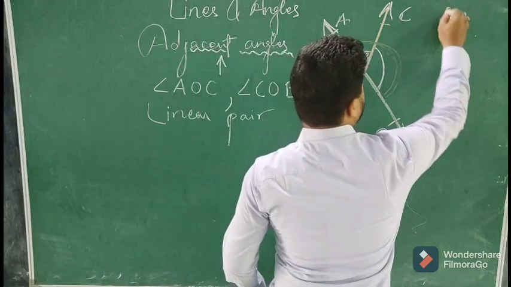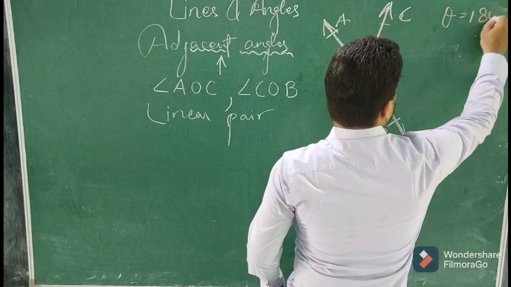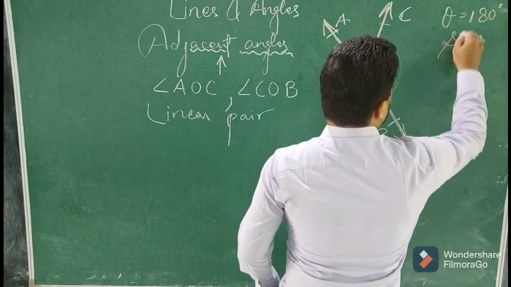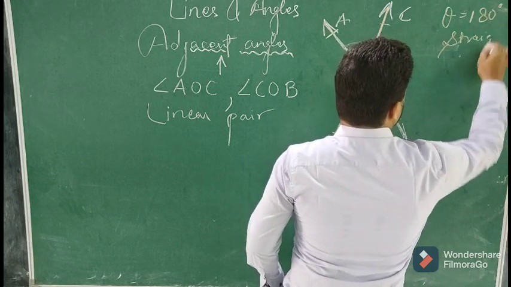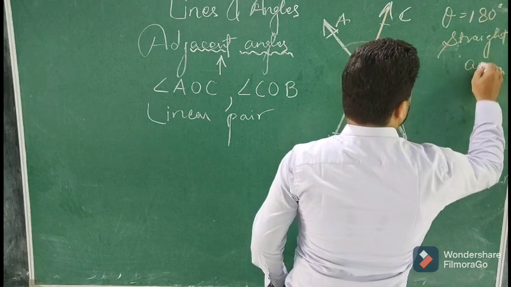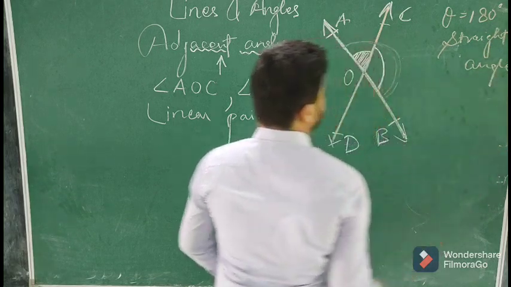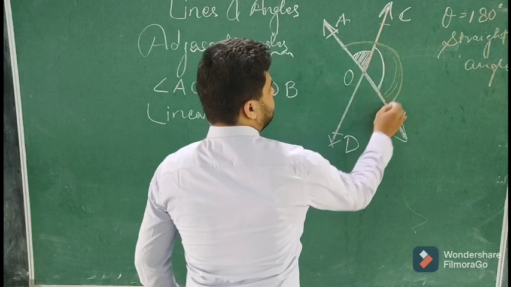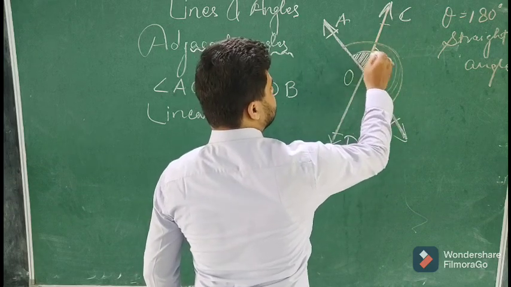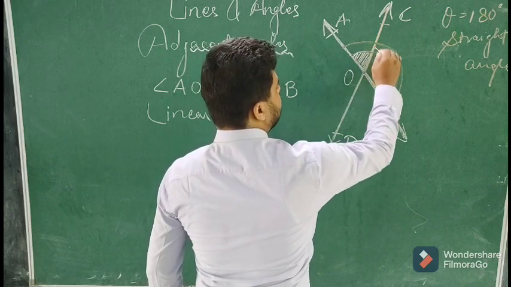When theta angle is equal to 180 degree, it is called a straight angle. I think we missed that. Straight angle. So when the straight angle is being divided into two parts,